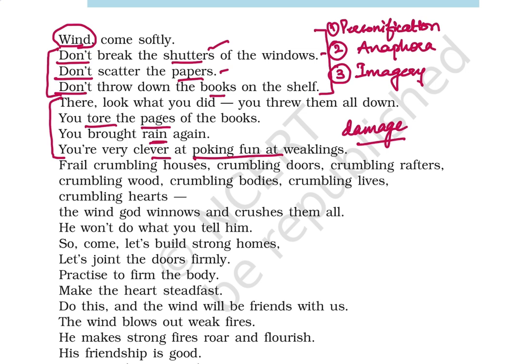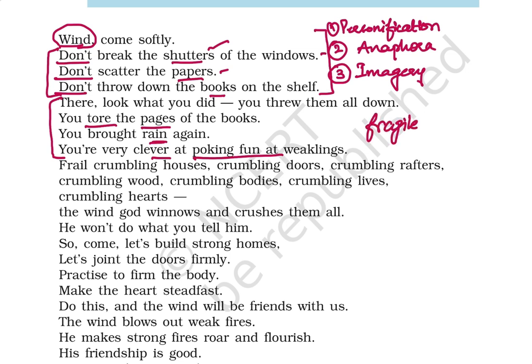And it's very clever and poking fun at the weaklings. Now this is a very important line, poking fun at the weaklings, and you really need to know what it means. Now this is addressed to the wind, and it carries a deeper symbolic meaning here. The poet is accusing the wind of targeting and mocking the weak things. Now what are those weak things? Let me just tell you. The weak things the poet is accusing the wind of targeting are the fragile houses.